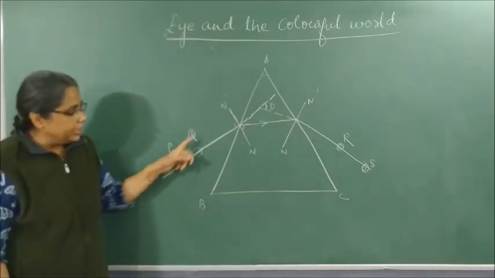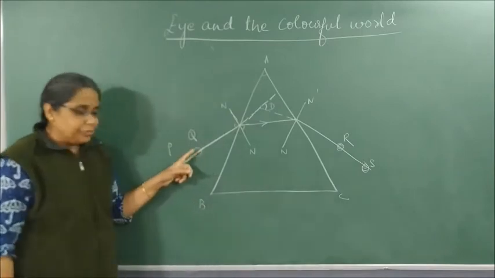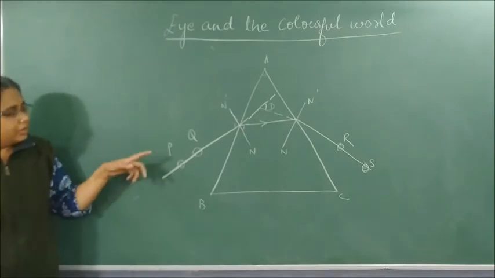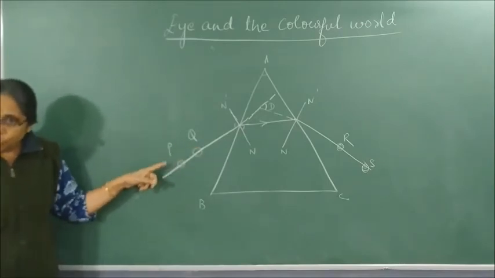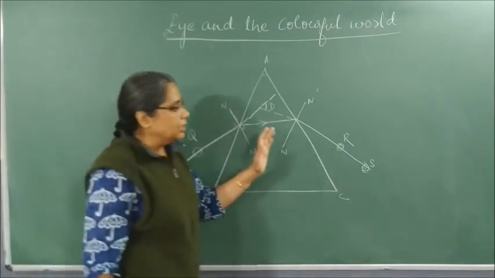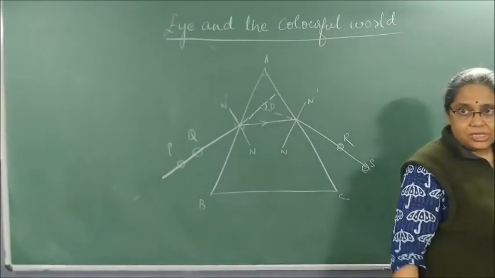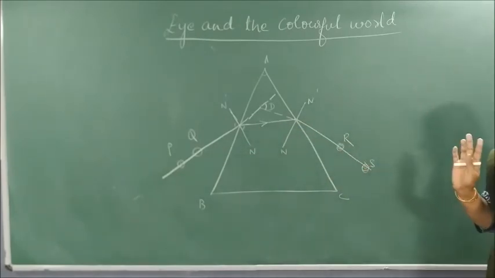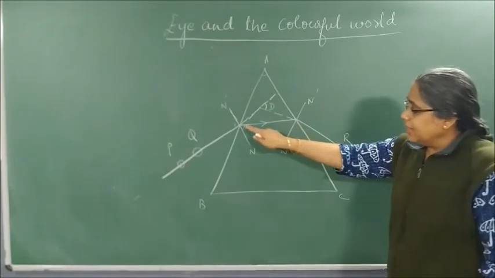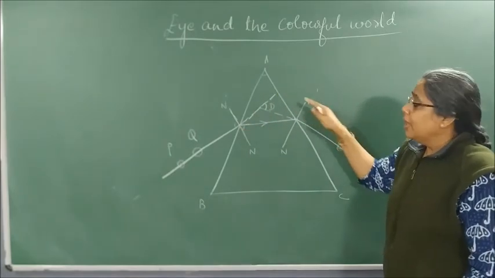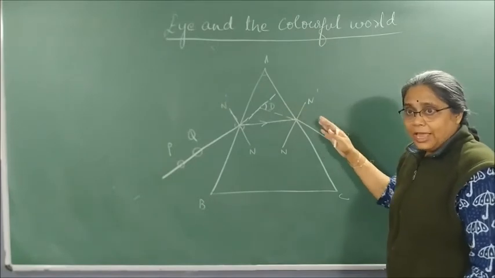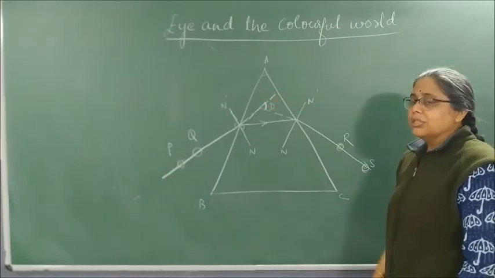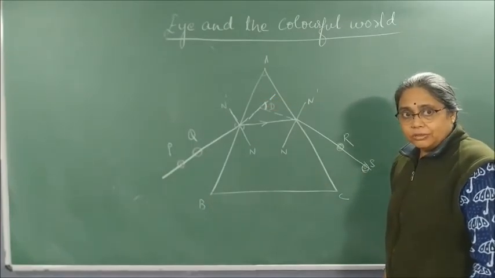Once again, what I did: I took a rectangular prism, kept two thumb pins, put a cardboard, kept the prism in front, put two pins, and drew the points where the pins were put. From the other side, try to see the images of those two pins. Remove all the pins and then join all the lines using a pencil and a scale. Extend the incident ray forward. Extend the refracted or emergent ray backward. You get an angle. This angle is called the angle of deviation. Clear?